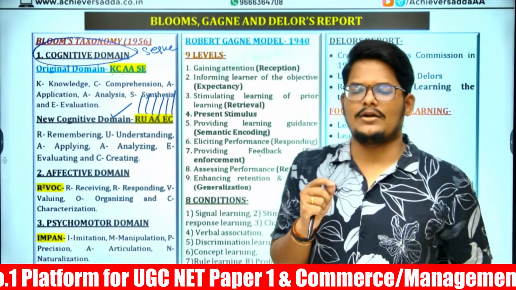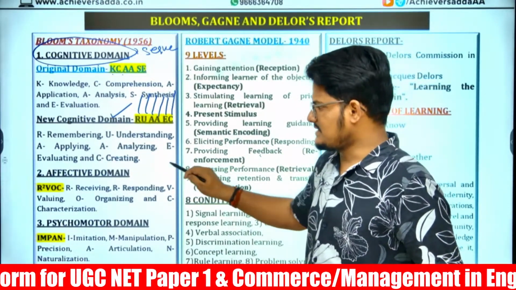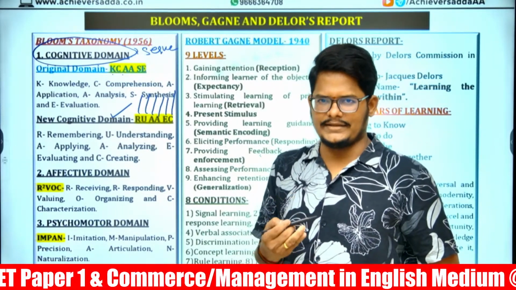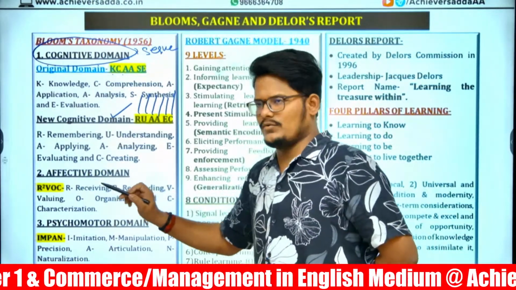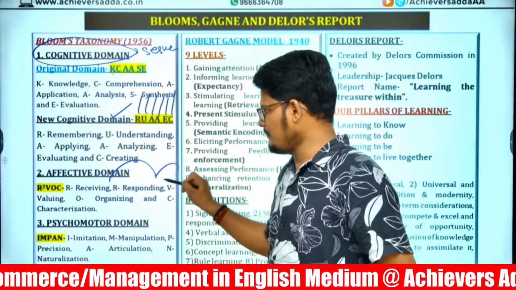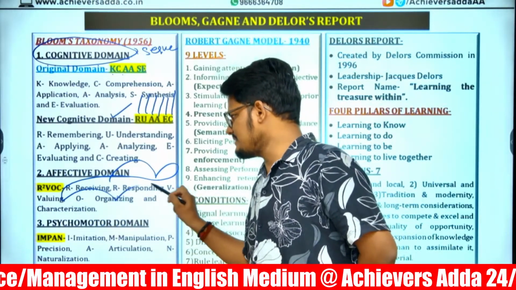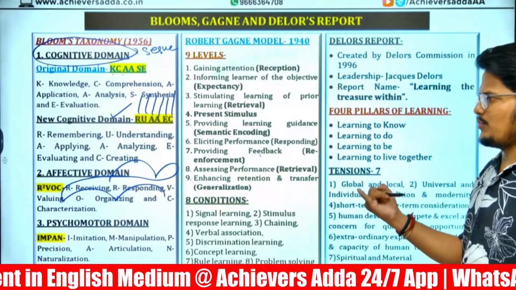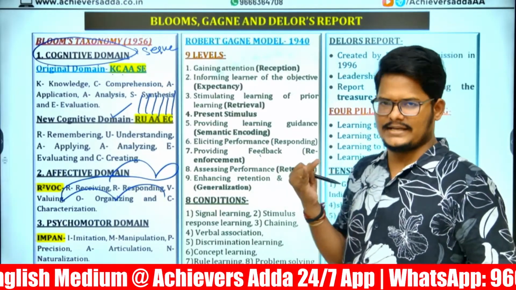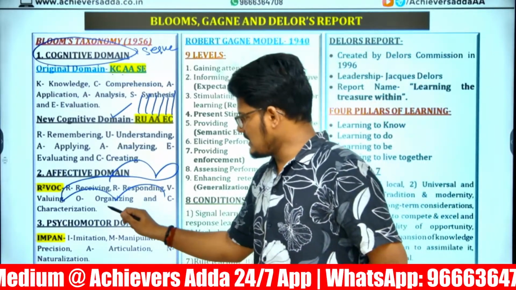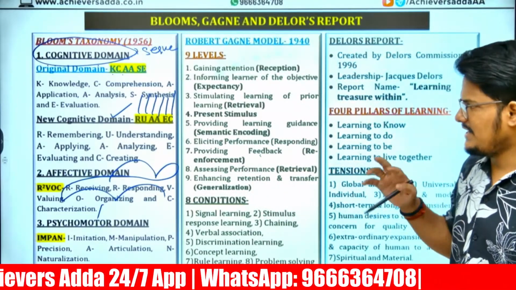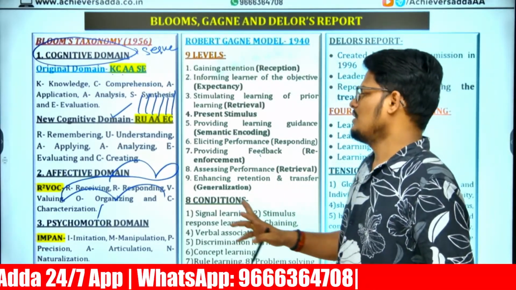Bloom's taxonomy cognitive domain. Next, the second domain is the affective domain, which is emotion and feelings related. R square VOC: receiving, responding, valuing, organizing, and characterization, which can also be called naturalization. That is R square VOC.